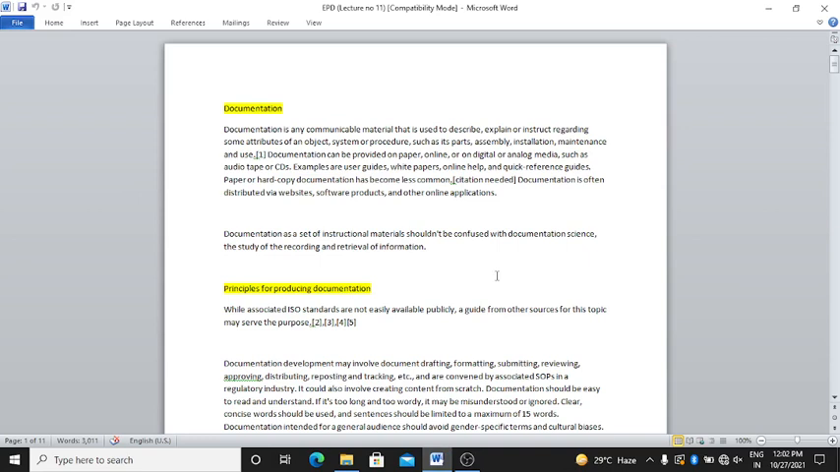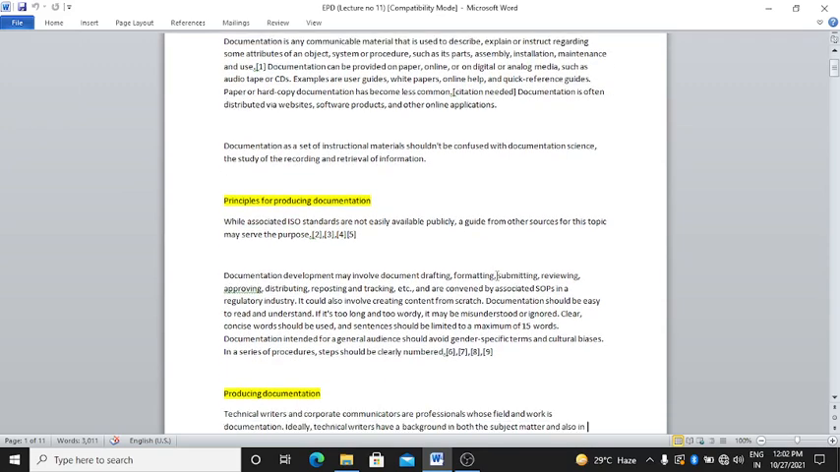Good afternoon, friends. This is our next lecture, the second lecture of the 6th unit, that is documentation. In the last lecture, we covered the basic concepts of documentation in the introductory part. Today's session, we have to learn the different principles of documentation.